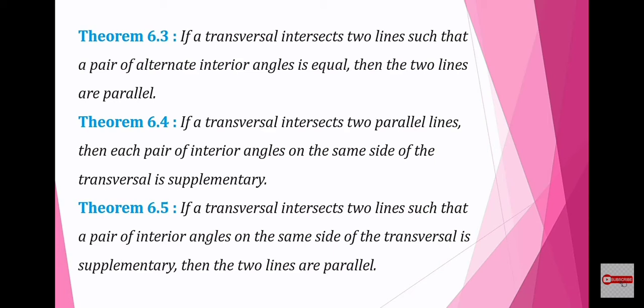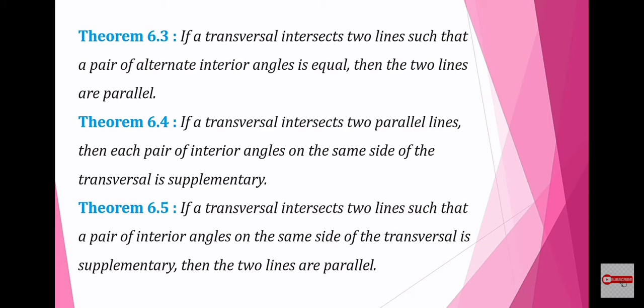Theorem 6.5. If a transversal intersects two lines such that a pair of interior angles on the same side of the transversal is supplementary, then the two lines are parallel. That is, it is just the converse of Theorem 6.4. That means it states the opposite of Theorem 6.4.